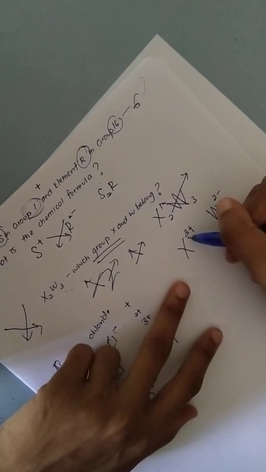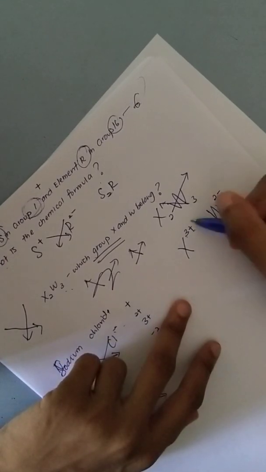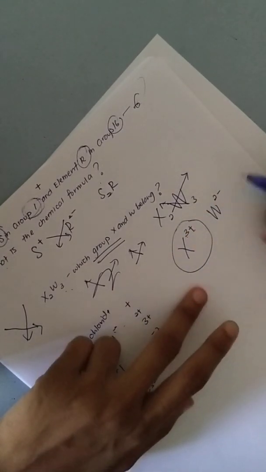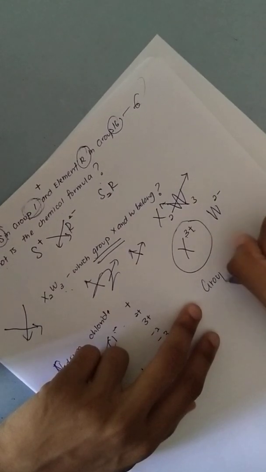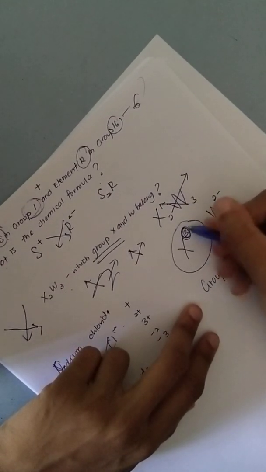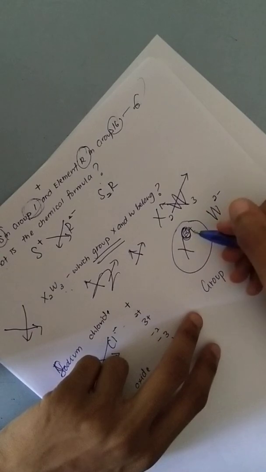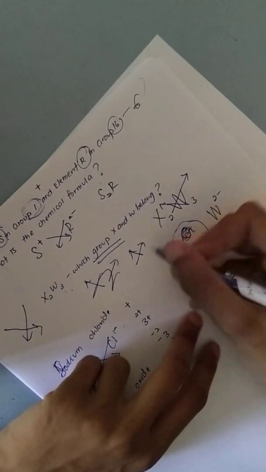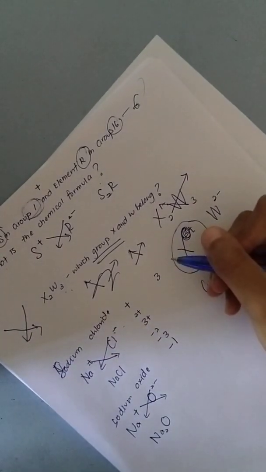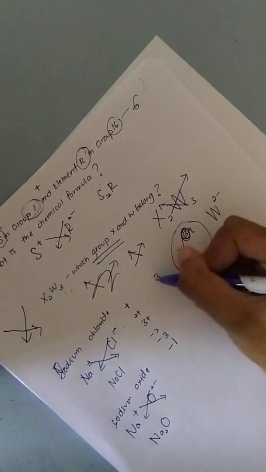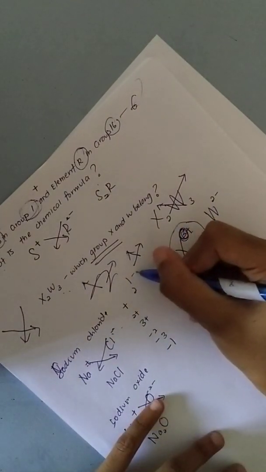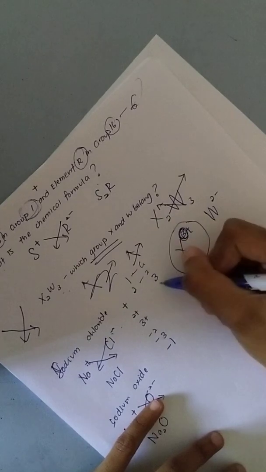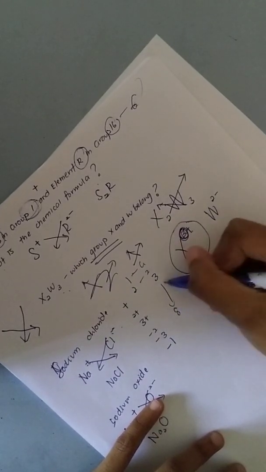Always write the number first, then only the sign, okay? So I know this is from group what? I know it's 3 valence electrons. If 3 valence electrons got donated, starting from 1 and 2 you just say group 1, group 2, but starting from 3 to 8 you must plus 10, right?